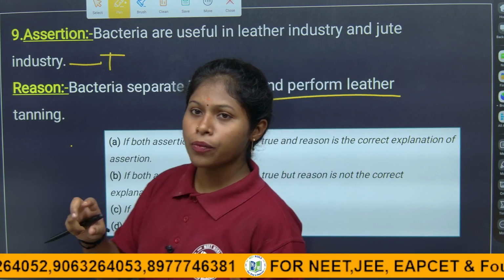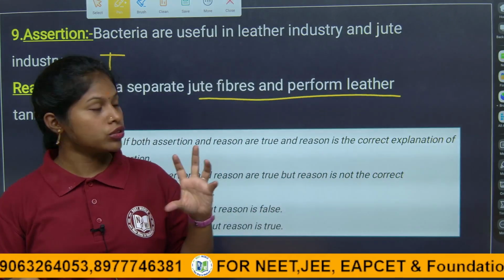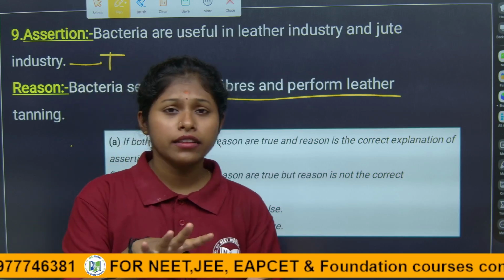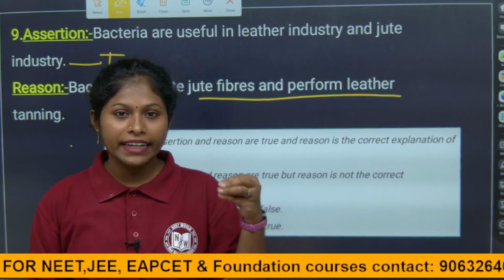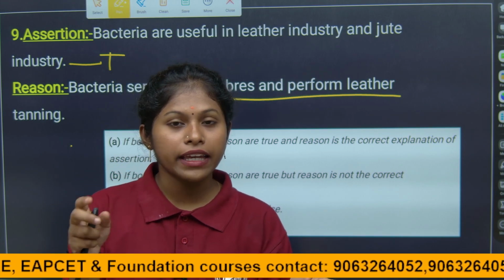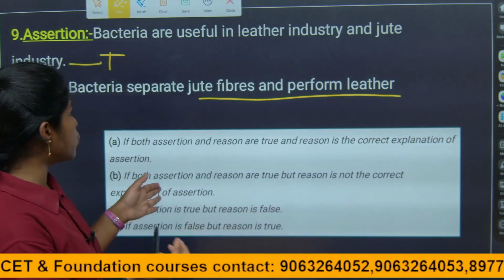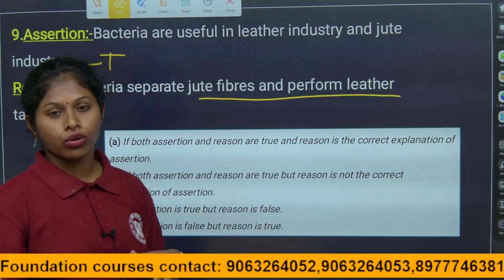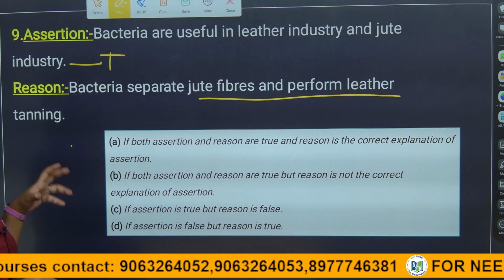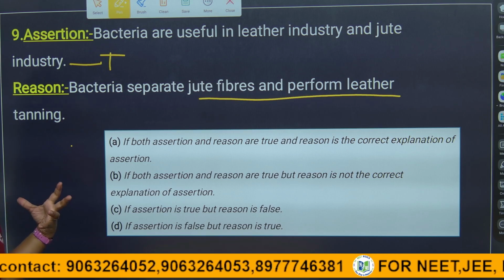Children, the bacteria act on the jute plants when they are submerged in the water. With the bacterial action, children, the fiber will be separated, and from the jute fibers they extract the jute cloth. So this is how the jute fibers will be produced with the help of the bacteria.